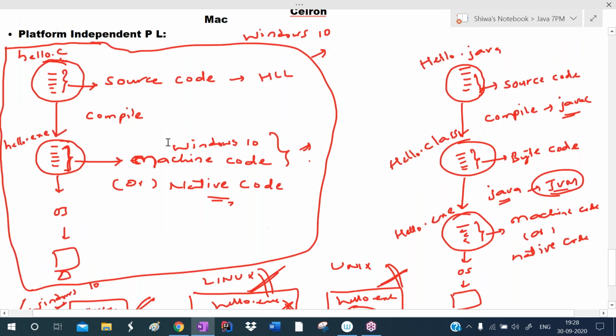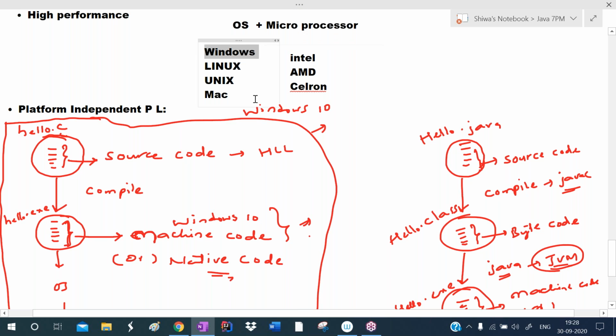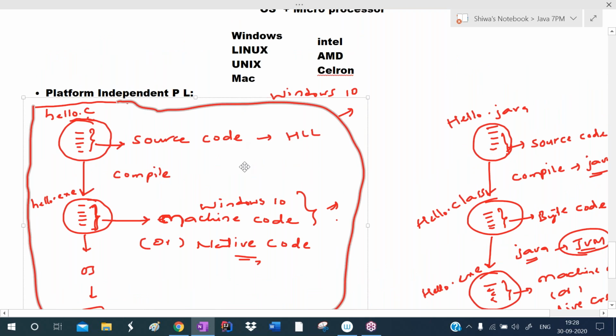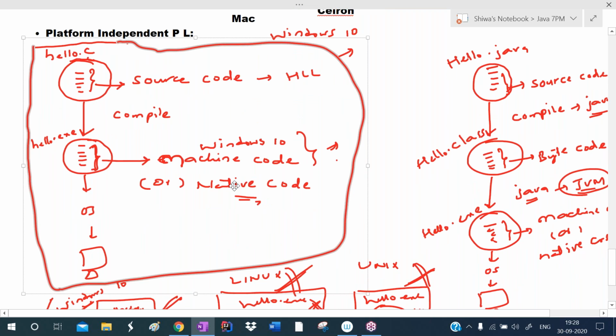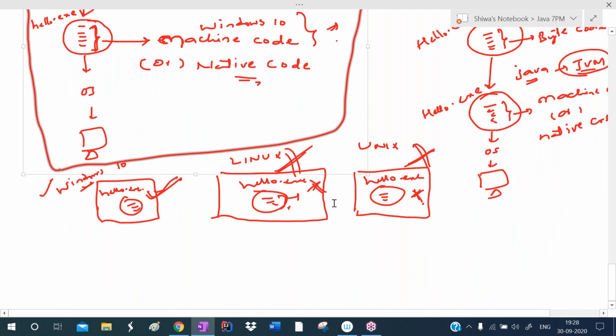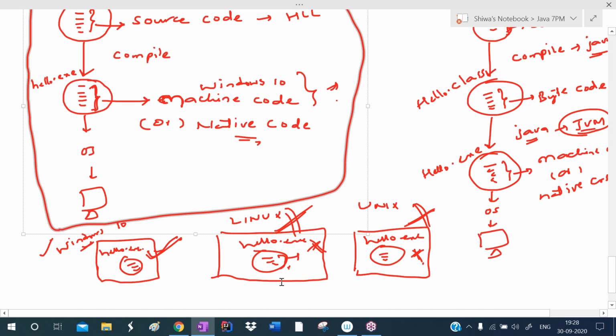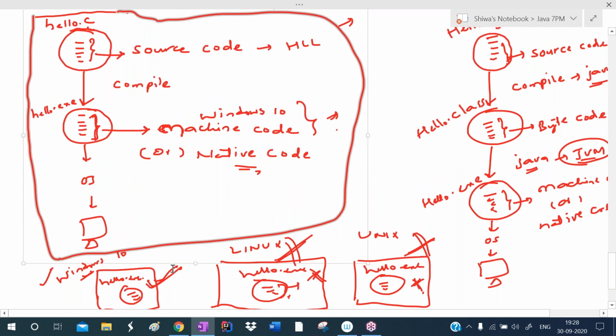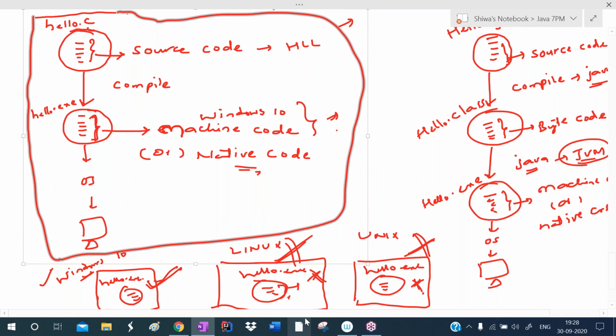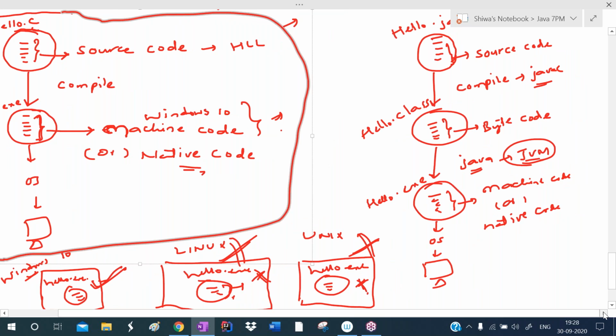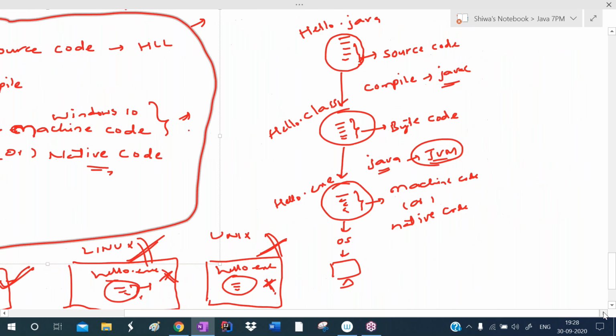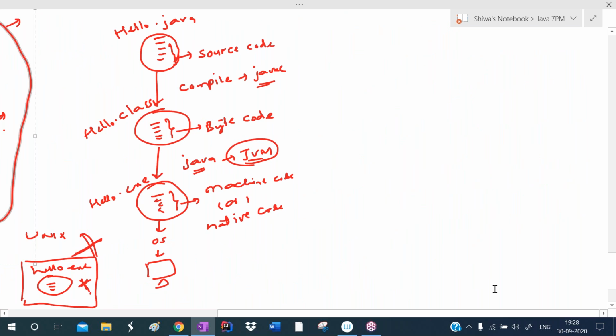Every operating system has its own language. The language which can be understood by Windows may not be understood by Linux, Unix, or Mac. I already told you, Windows 10's language cannot be understood by Linux and Unix. That's why you cannot run this exe file on another system with a different operating system. If the same operating system is there, no problem. That's why we call C platform dependent.